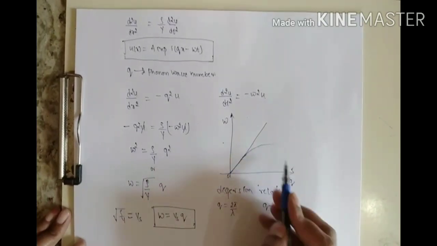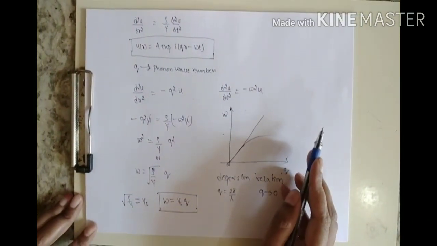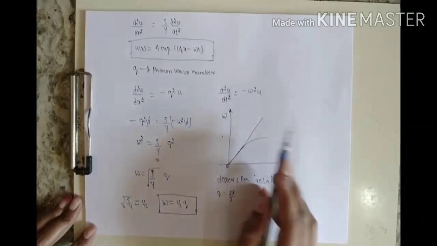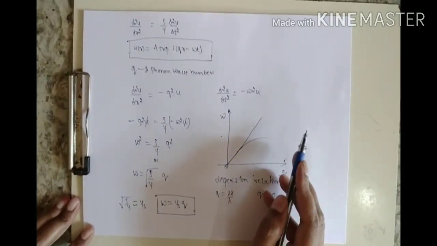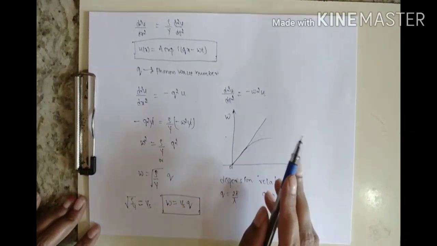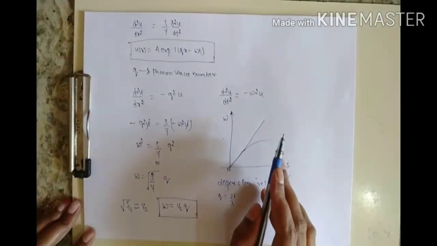Monoatomic means a crystal where the atoms are all the same atom, whereas diatomic means with two different atoms. In that case we will not consider just the elasticity, we will consider the inelasticity, and we will solve it. That time will come.